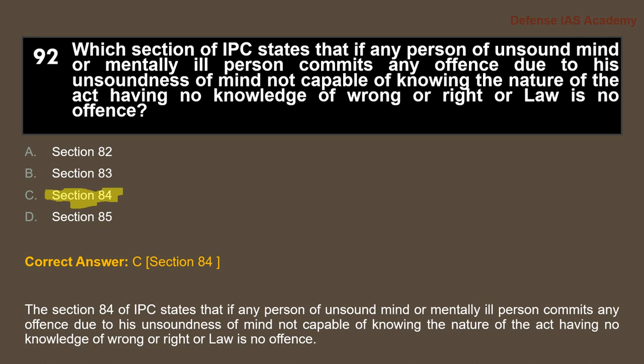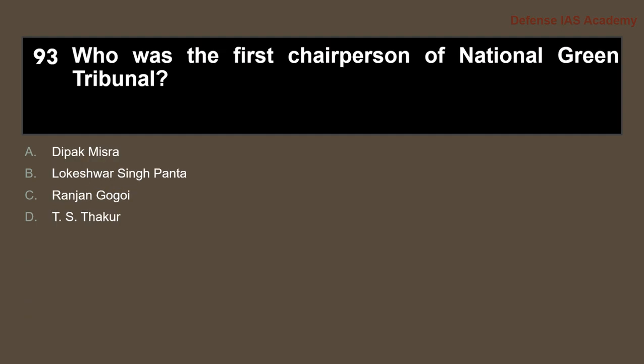Nothing done by a person is treated as an offense where at the time of doing it he is in an unsoundness of mind or is incapable of knowing the nature of the act, or that he is doing what is either wrong or contrary to the law. So Section 84 says that is no offense.